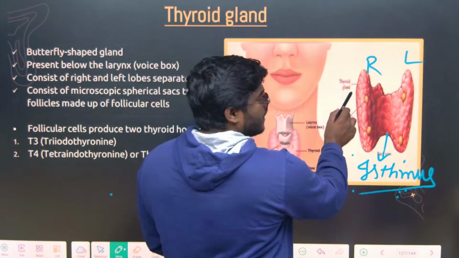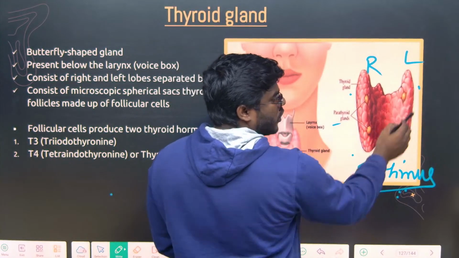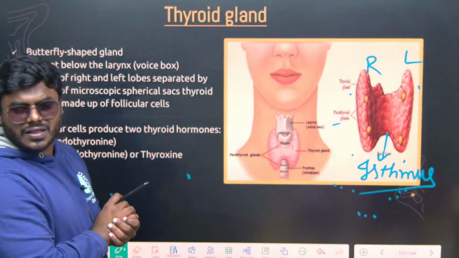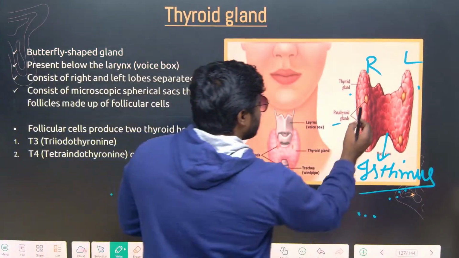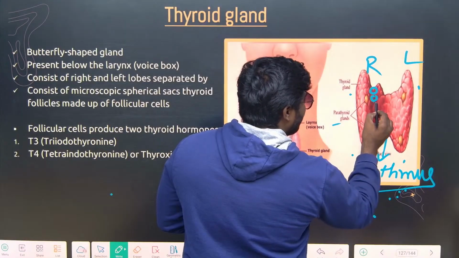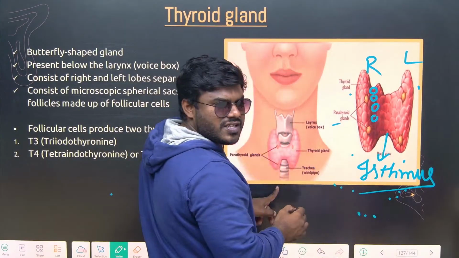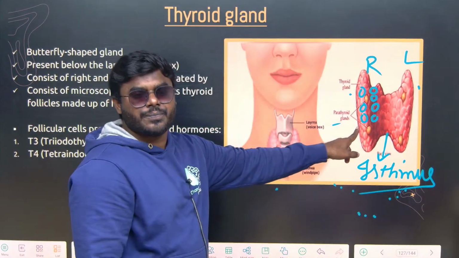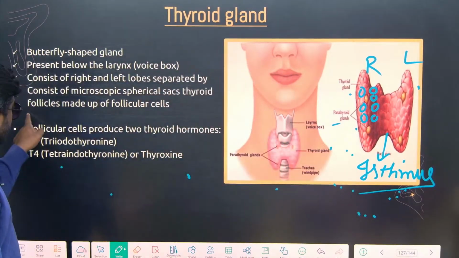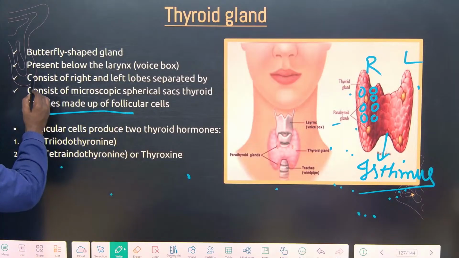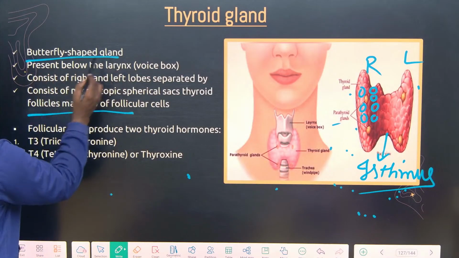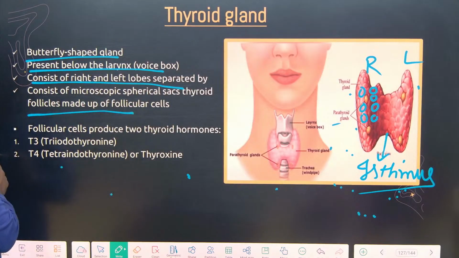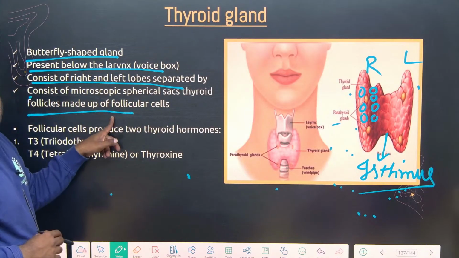And friends, if you observe the thyroid gland very carefully, it contains a variety of follicles. They are called follicular cells. It is a butterfly shaped gland present below the larynx, consisting of right and left lobes separated by an isthmus.